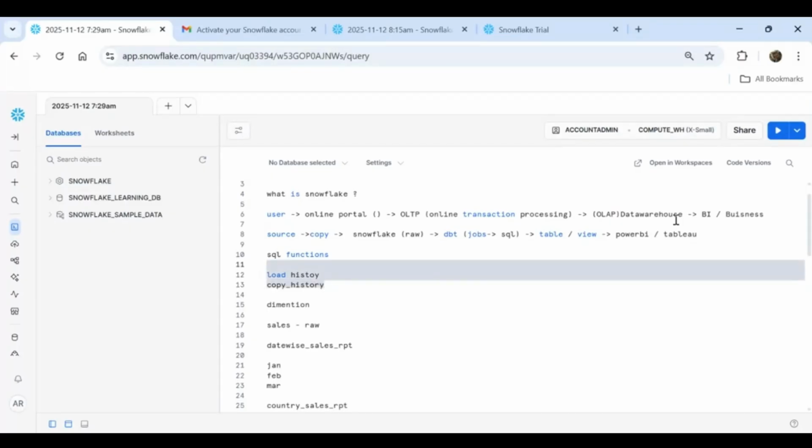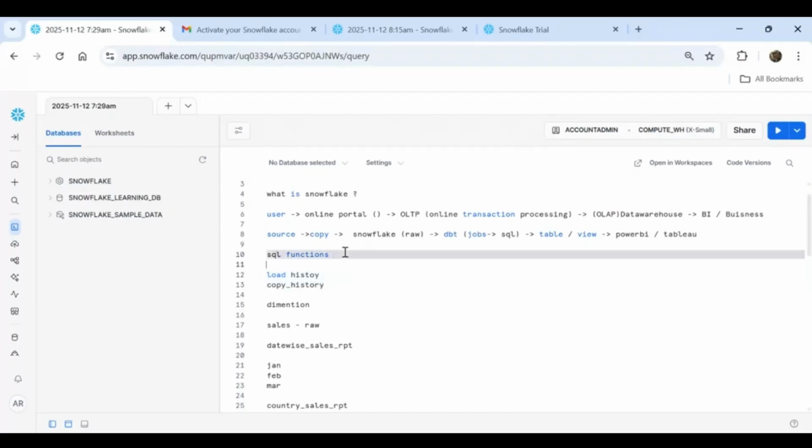Apart from that, if you want any SQL functions to be explained, you do one thing: note down all the functions which you want me to explain and give them to me. I'll take a class on it. That's not an issue.